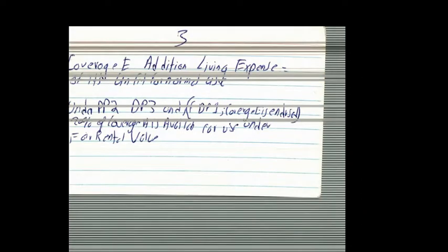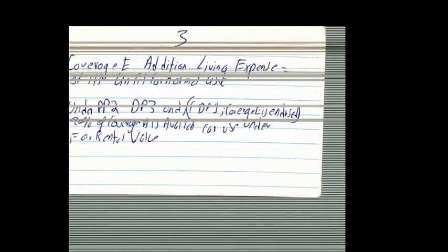Going over coverage E, additional living expenses. It is for when the home is unfit for normal use. So going back, coverage E is also in a way for additional living expenses. Let's say, like I said again, if your house gets burned down, they give you something else. That's coverage E. It actually helps. You could go and live somewhere else, or rent somewhere for a little bit of time.